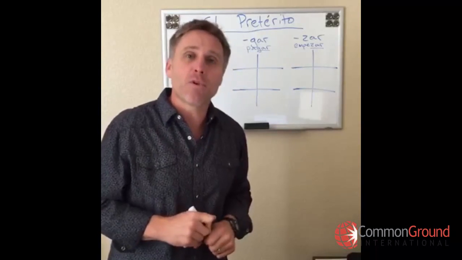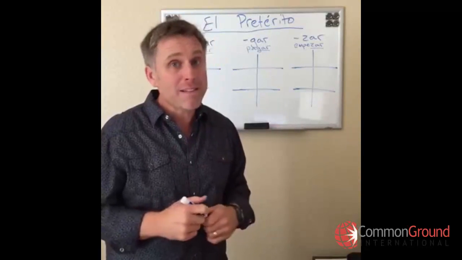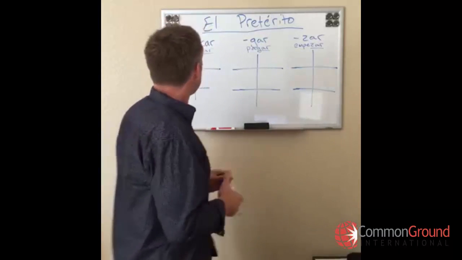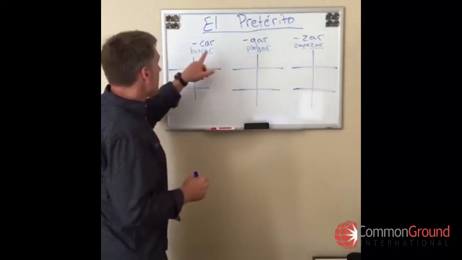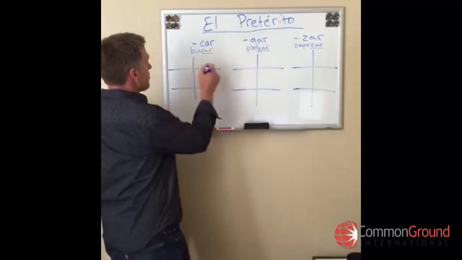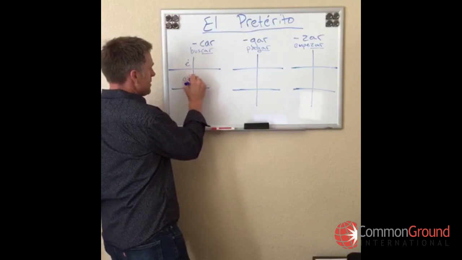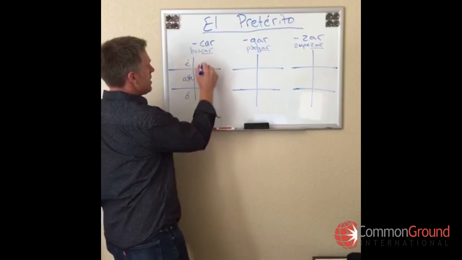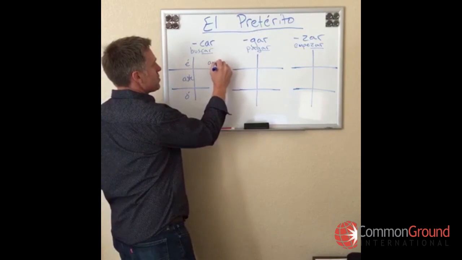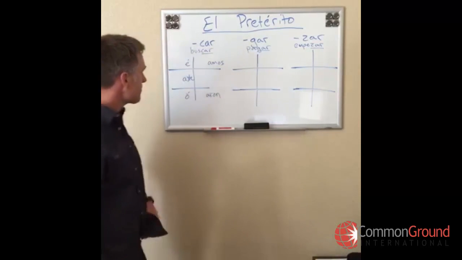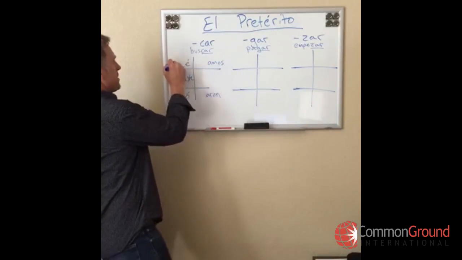Solamente en la forma yo. Let me show you what happens here. So we've got buscar, and it's an AR verb, so we know that we're going to end in é, aste, ó, amos, and aron. Right? Okay, here's what happens.